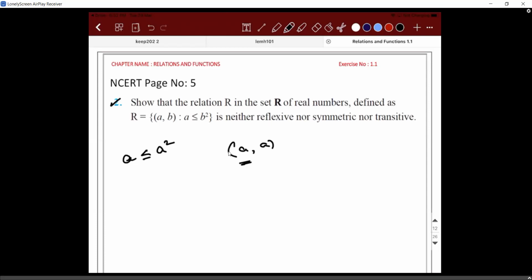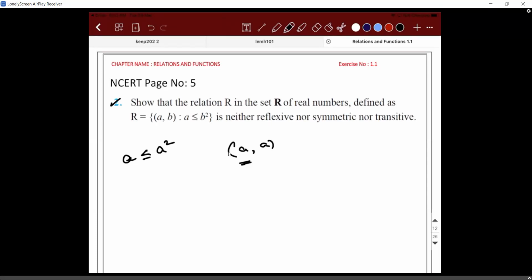That's what I'm saying. It could have been reflexive had the question been modified to natural numbers instead of real numbers. Integers can work. Yeah, so integers can work, but for fractions it will not work. Okay, so it is not possible.